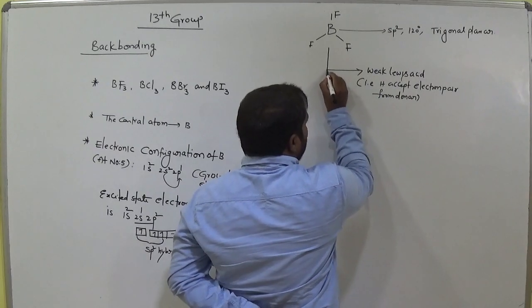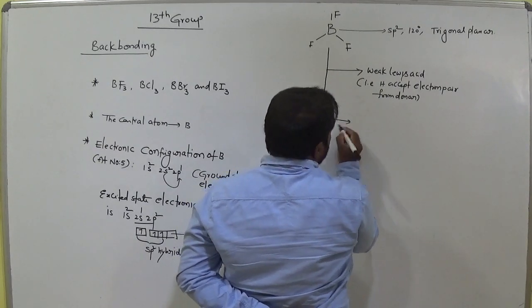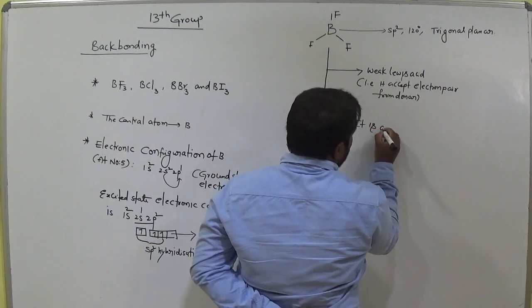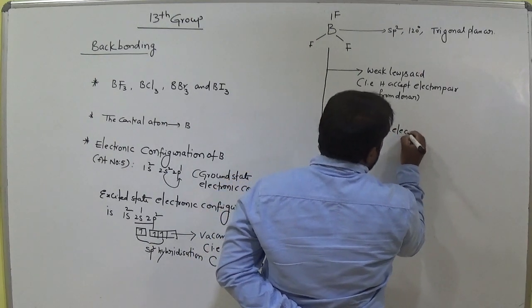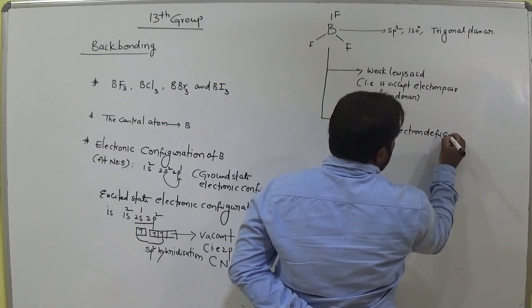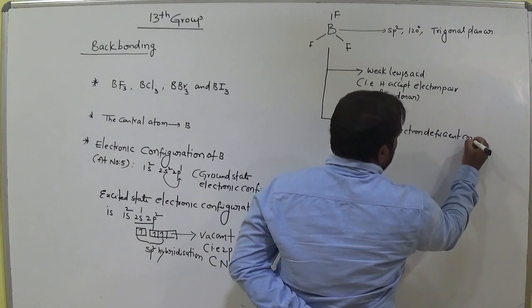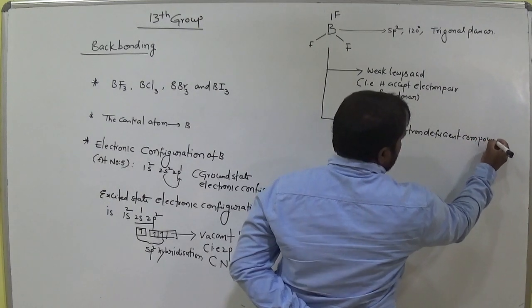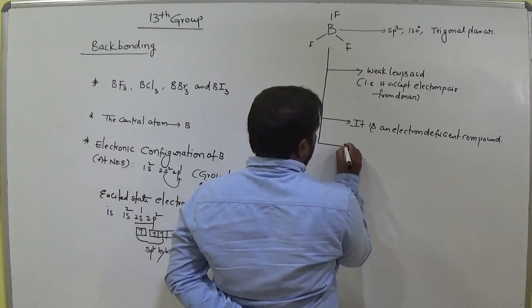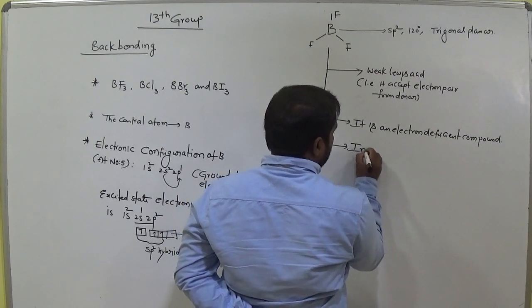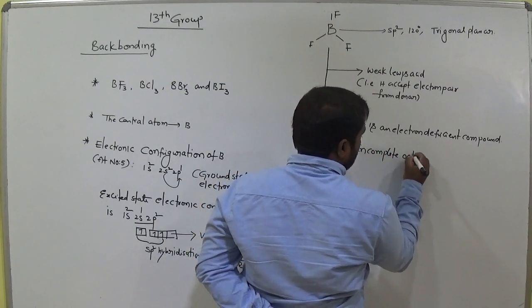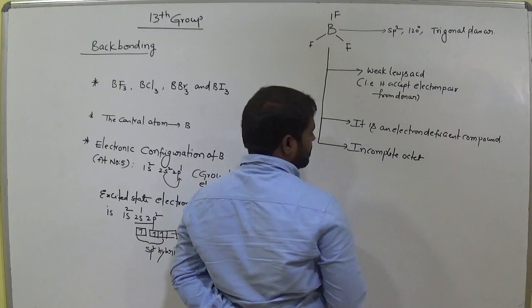And one more important point about this: it is an electron deficient compound. That is, incomplete octet.